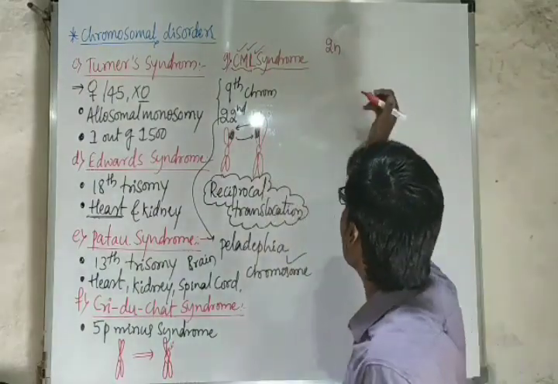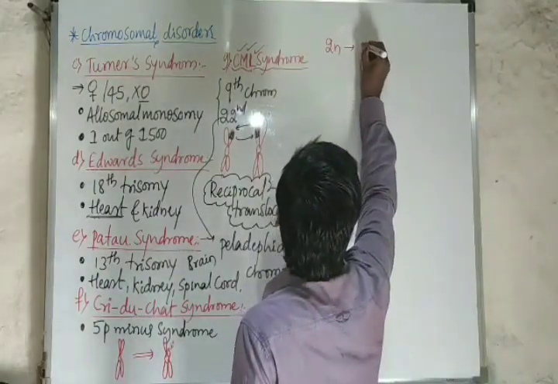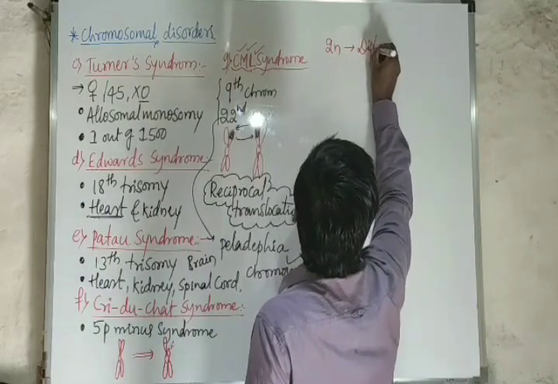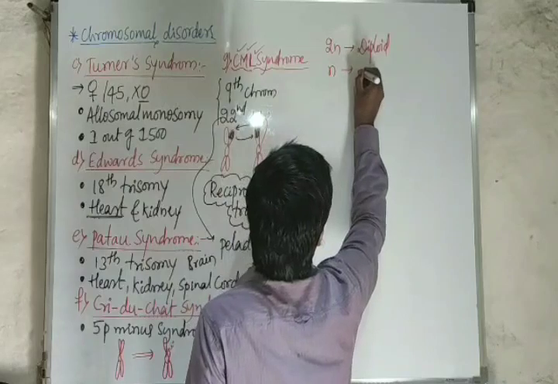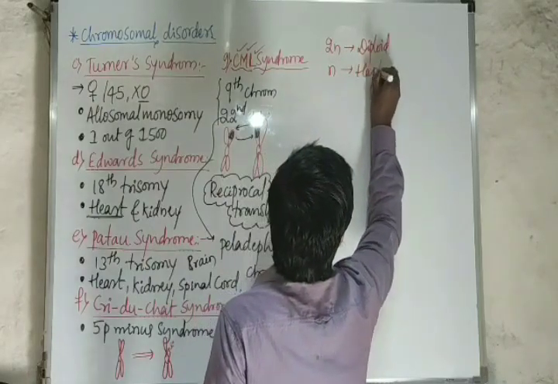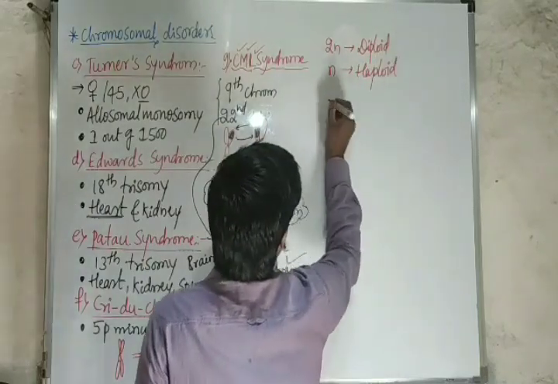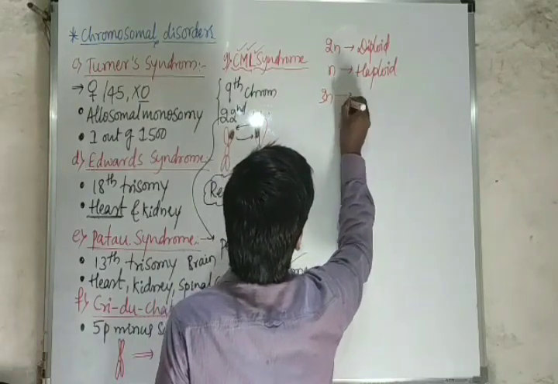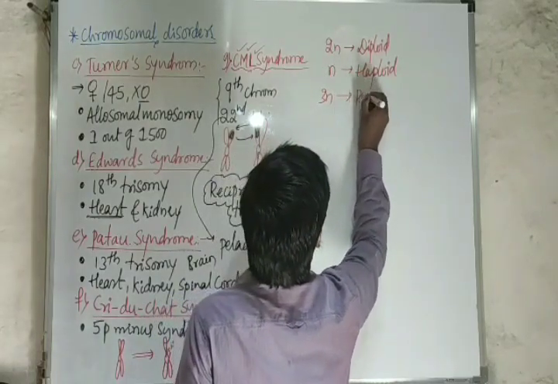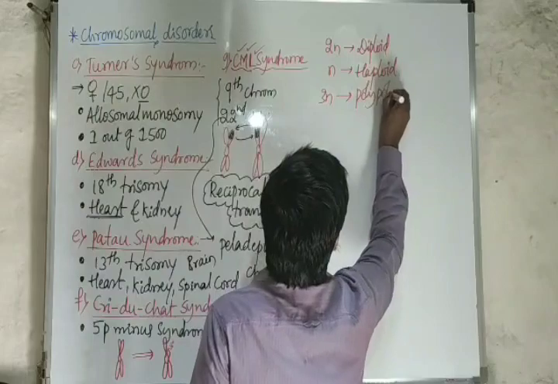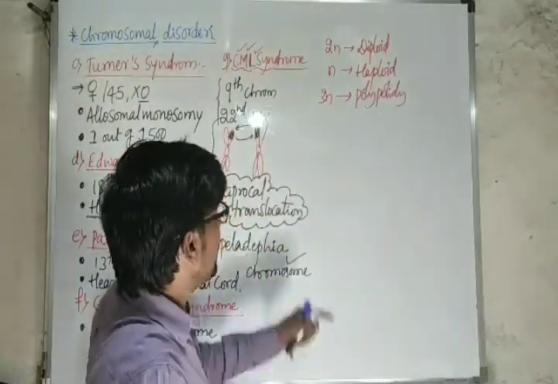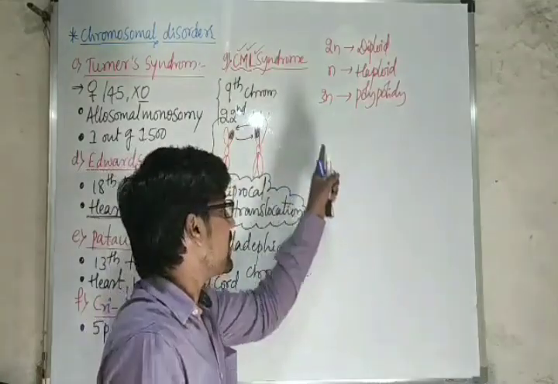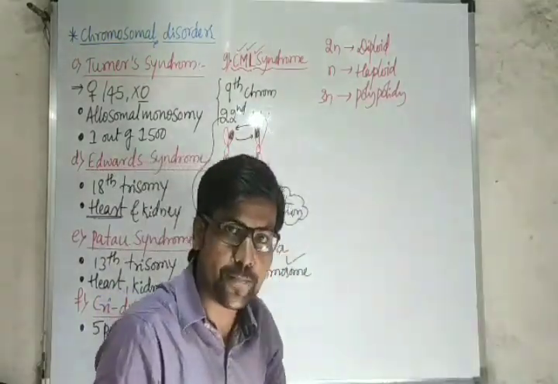If I write 2n, this is diploid. If I write just n, this is haploid. If I write 3n, this is polyploid. I already told you, more than 2n, like 3n, 4n, 5n, are all examples of polyploid.